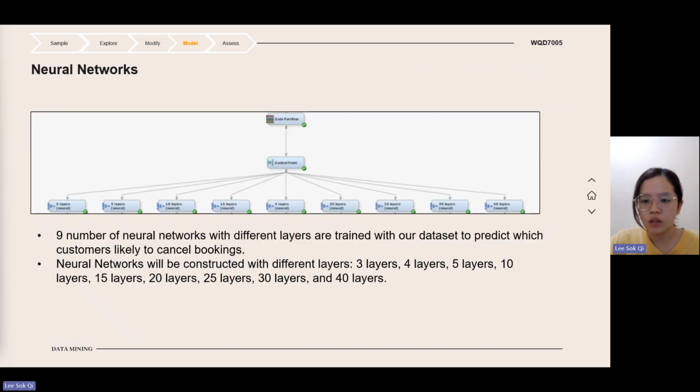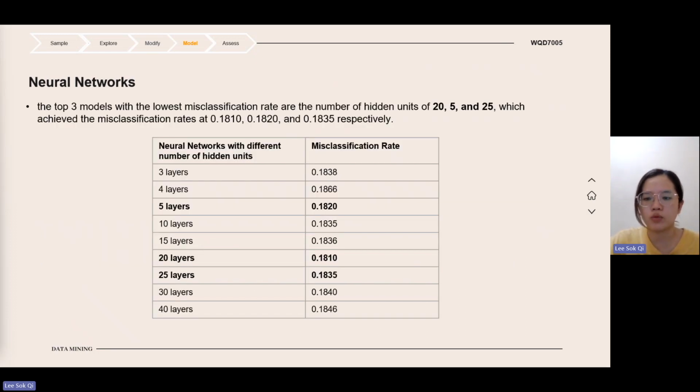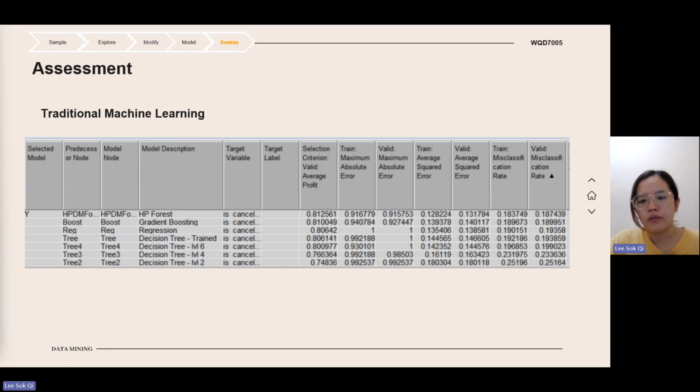So 9 neural network models with different numbers of hidden units are trained with our dataset. The top 3 models with the lowest misclassification are those with 20 hidden units, 5 hidden units, and also 25 hidden units. So moving on to the assessment, random forest is the best model among all traditional machine learning models.